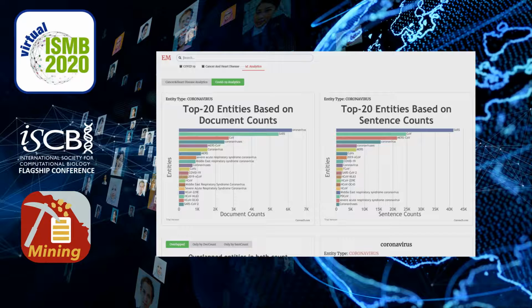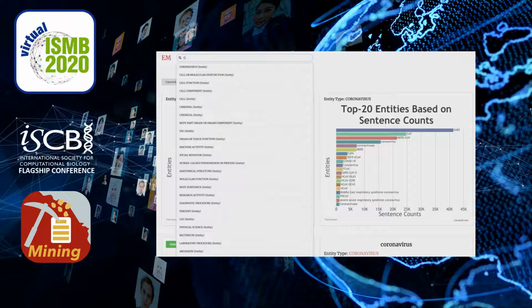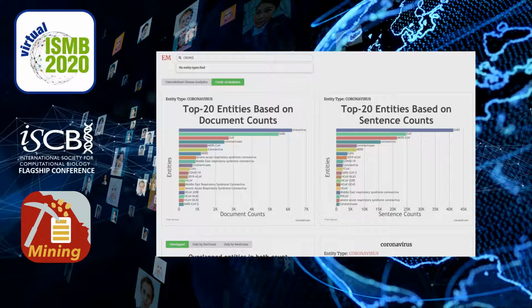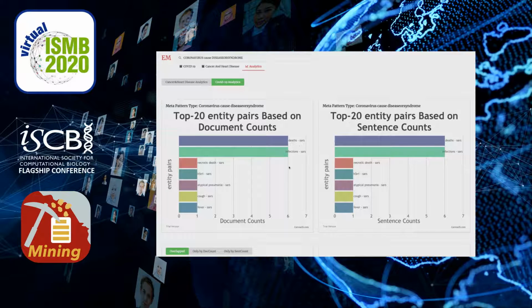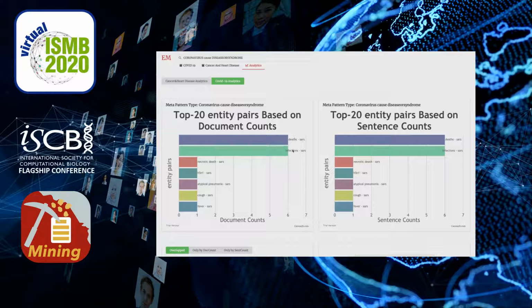Moreover, we support a combined filtering. Say, if you search a pattern, coronavirus cause disease syndrome, and you have a virus in mind such as SARS, you can search it in this way, and here we will see the summary of the most frequent diseases that has the relation coronavirus cause disease syndrome with the entity SARS.